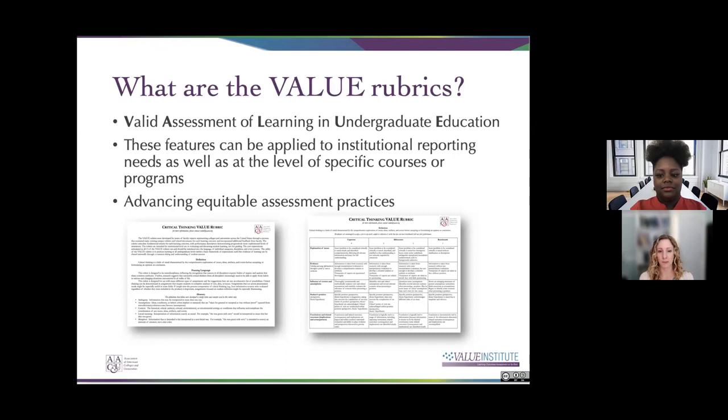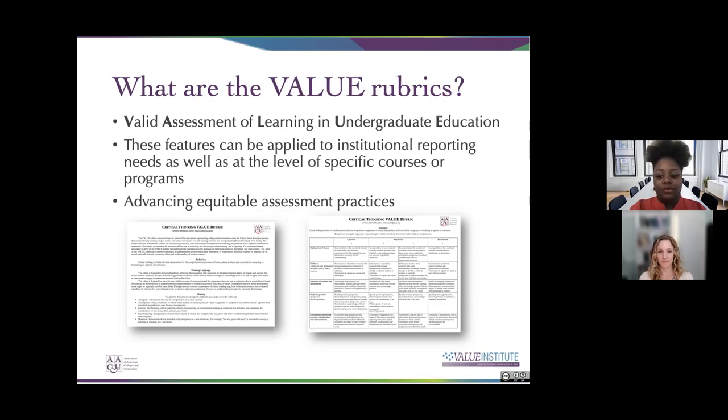For instance, an entire institution of higher education may use these for institutional assessment, or a course instructor or even a program can use these for assessment. Something important to add here is that VALUE works to advance equitable practices in higher education in several ways. The VALUE rubrics are open educational resources that are available as free downloads on AAC&U's website. From the very beginning, the rubrics have been available in both Word and PDF formats, which signals an important distinction between VALUE and other commercially available assessment tools.